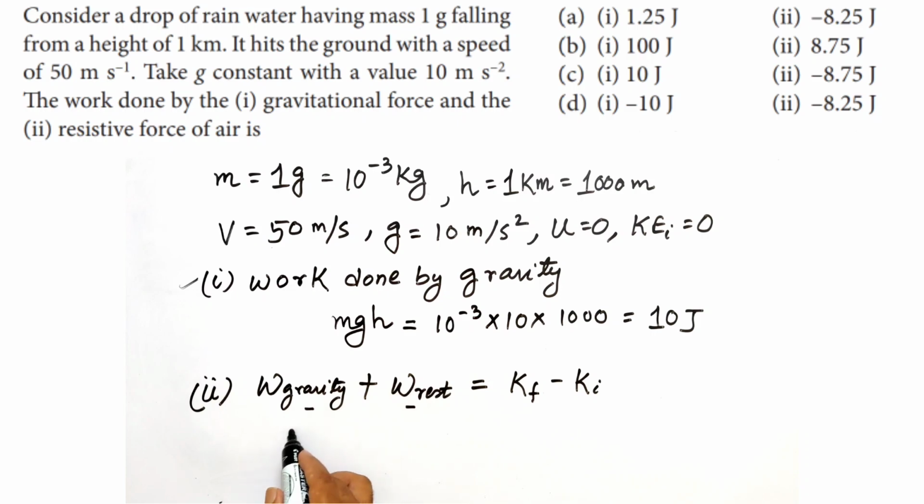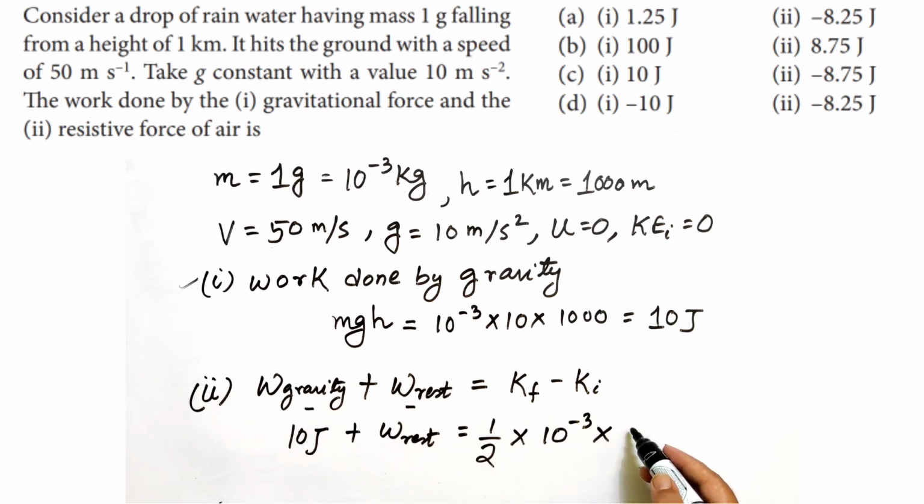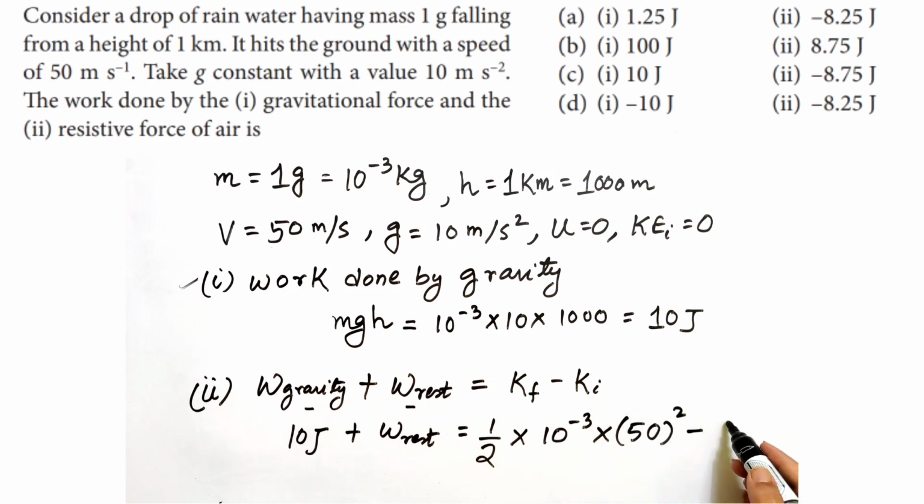So work done by gravity we have calculated as 10 joule, plus work done by resistive force, which we don't know, we will simply leave that. The final kinetic energy will be half into mass, 10 to the power minus 3, into v square, final velocity 50 squared, minus initial kinetic energy, which is 0 since initial velocity is 0. Now on solving this you will get work done by resistive force equal to minus 8.75 joules.